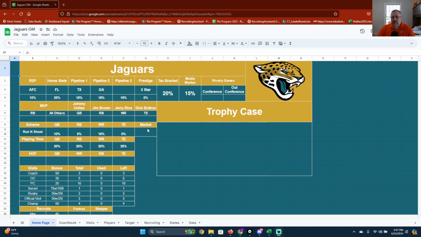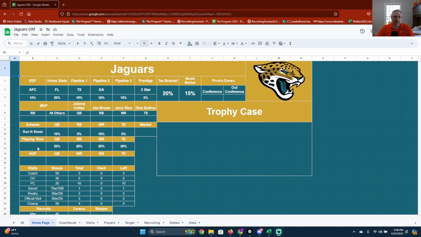And then market, that is an adjustment that will be made based off of looking at the coach books, looking at how your team's prepared compared to everybody else's. There's a huge swing between the first and the last. That's where that market will come in. So in that you have a large market versus a small market, so there'll be an adjustment there. It could be a plus number or it could be a minus to kind of even out those coach books a little bit right now, because there are some teams and some states that have a huge bonus over other ones, and it's just not fair in that situation. So we'll make those adjustments based on the numbers each year, so that can fluctuate as well.